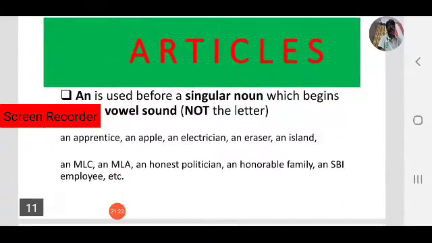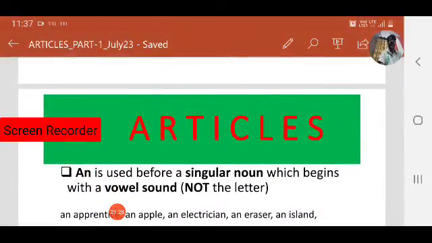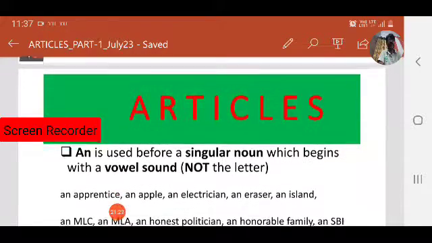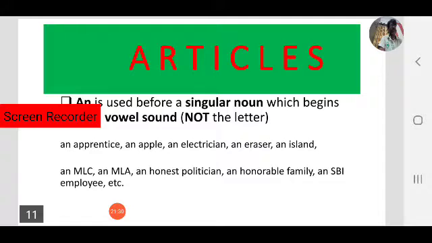Similarly, an is used before a singular noun that begins with a vowel sound. So before vowel sounds we use an, note it down. Consonant sounds we use a, vowel sounds we use an. Not focused on letter, sound is important here. An apprentice, an apple, an electrician, an eraser, an island. Observe, in all these words, the letters and the sounds both are vowels. So that's why we used an.